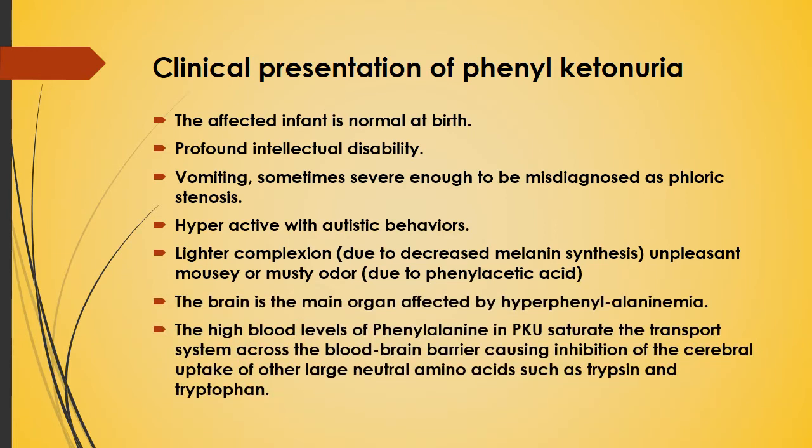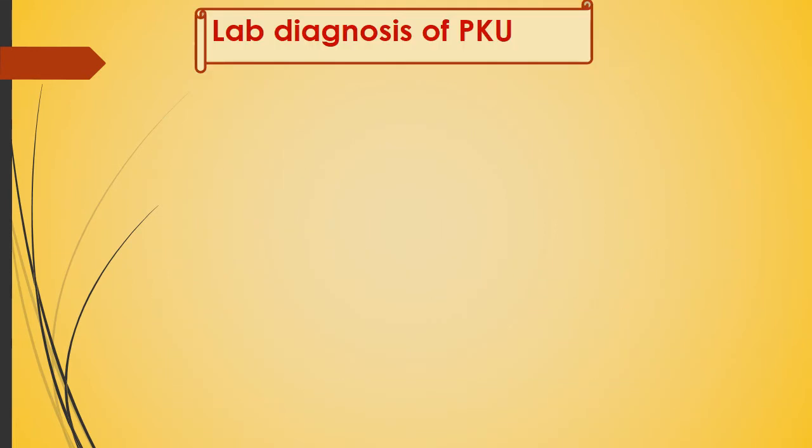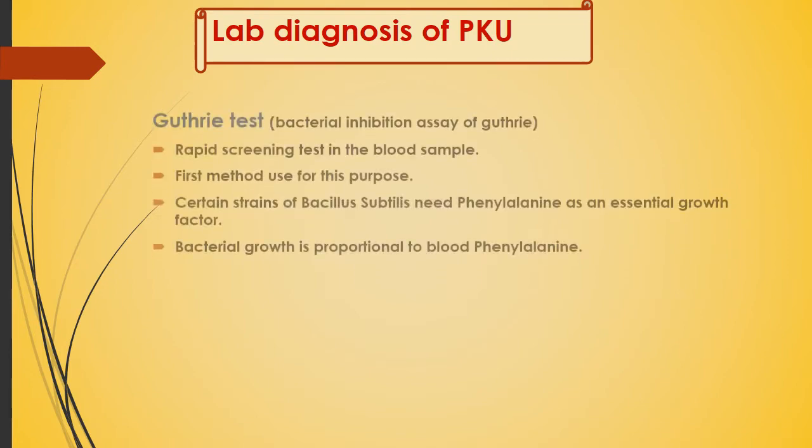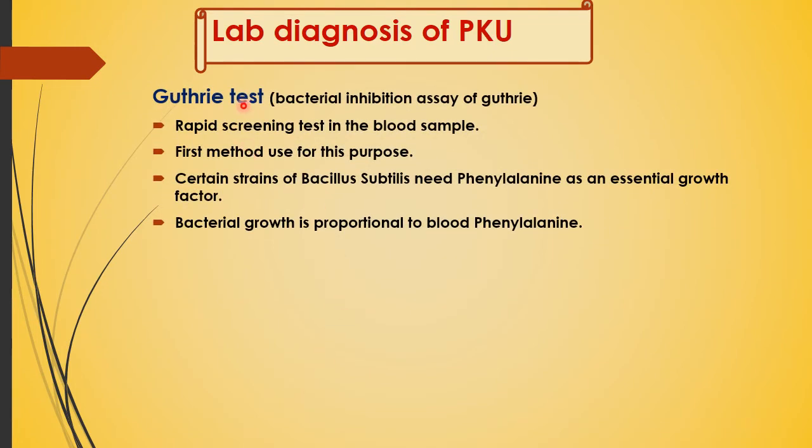The brain is the main organ, we have seen this. Now lab diagnosis of phenylketonuria. The first is Guthrie test, bacterial inhibition assay of Guthrie. It is a rapid screening test in the blood sample. It was the first method used for this purpose, and certain strains of Bacillus subtilis need phenylalanine as an essential growth factor, and bacterial growth is proportional to blood phenylalanine.